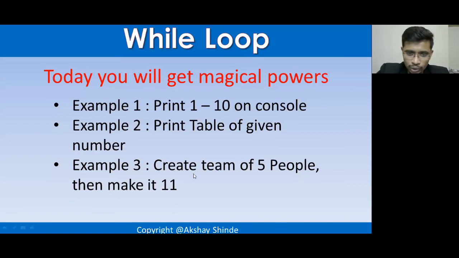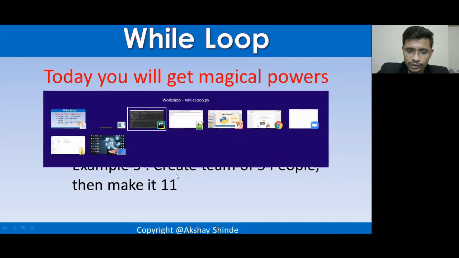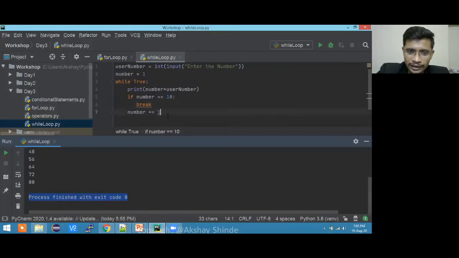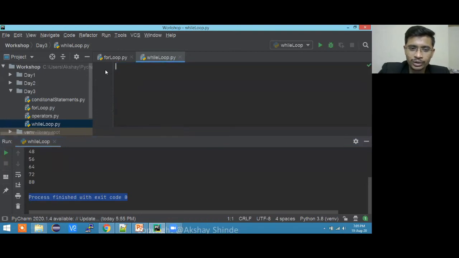Again, let me just show you an example of creating a team. It is a very cool example actually. Suppose I'm just removing the code again. Let's take an example of cricket. If you're planning your team, and somebody is suggesting names, and you just want to add them into the data, or you are making a chatbot, you are giving the input like add him, the name you are talking about. So that chatbot will automatically add the names, and at the end it will show you a full 11-people cricket team.